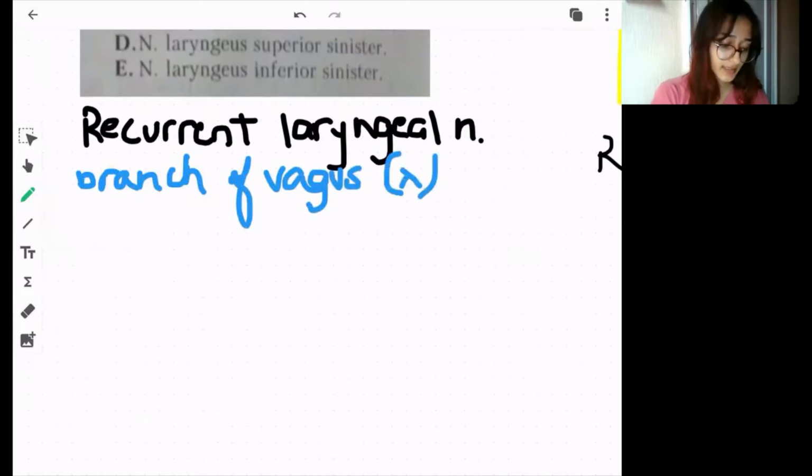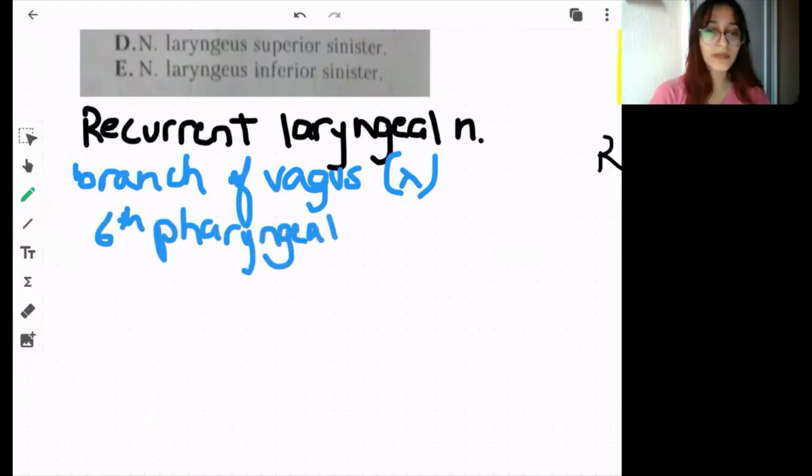That is the 10th cranial nerve, and it is derived from the 6th pharyngeal arch. I'll make a separate video on this topic, but let's just remember that it is derived from the 6th pharyngeal arch. Next, it supplies the intrinsic muscles of the larynx,